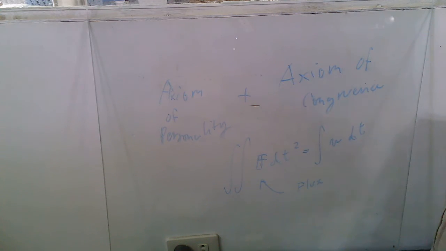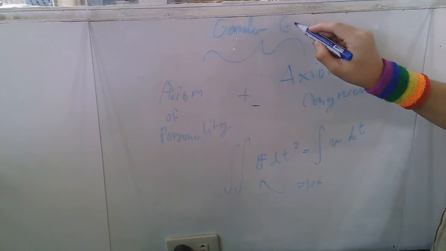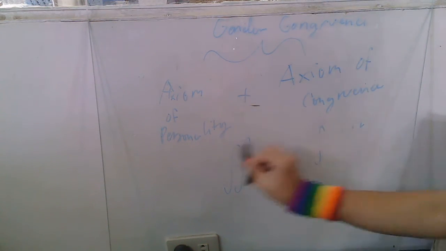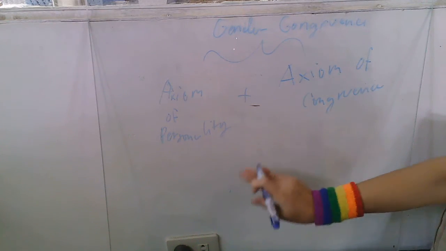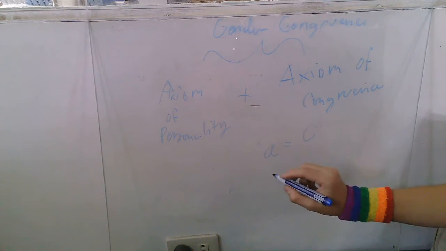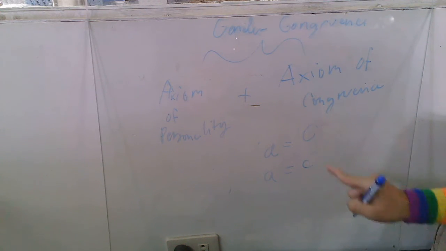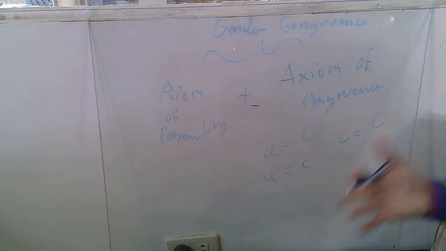So that's it for the axiom of personality and axiom of congruence, which combine together into just the generalized axiom of personality, or gender congruence, which states that the appearance is equal to the condition. Likewise, the appearance is equivalent to the decision. And from here we can say that c is equal to capital C. Ignore what I said a while ago that c is not equivalent to capital C.